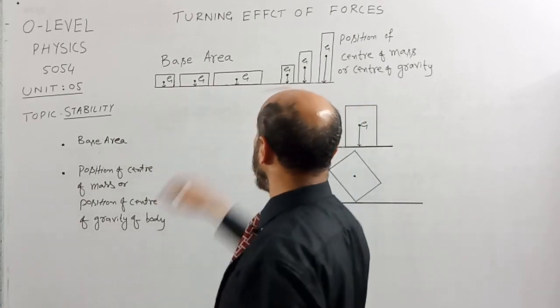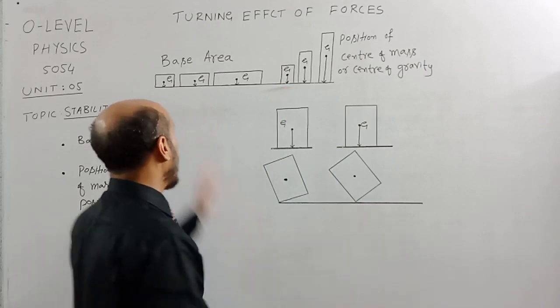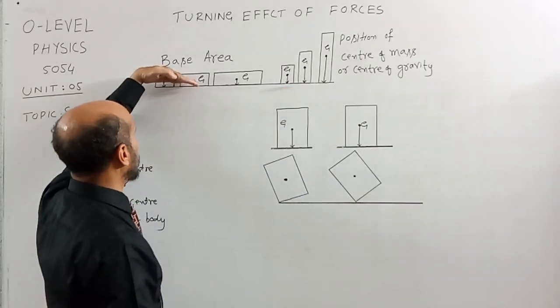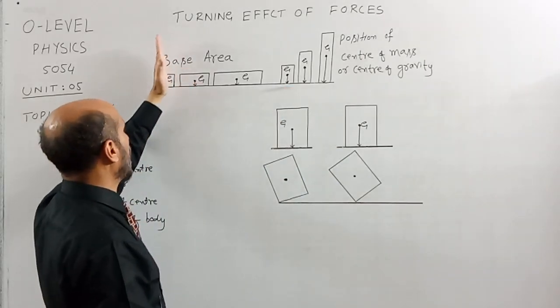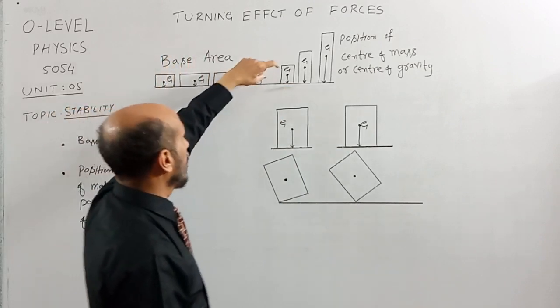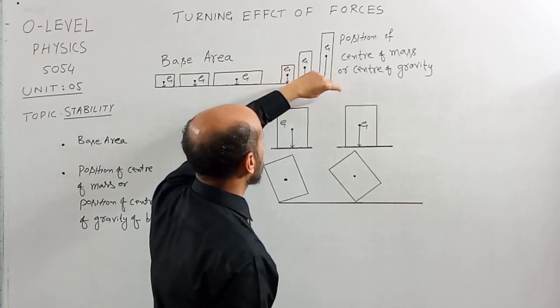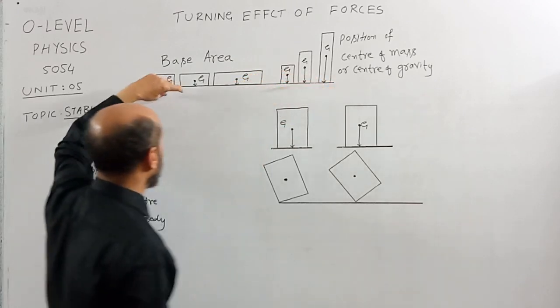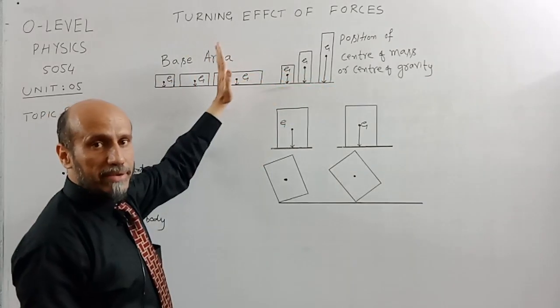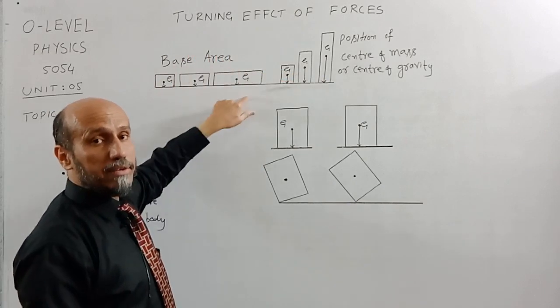In another example, I have placed these boxes in a vertical way. So now we can see that the base area is the same. In the previous example, position of center of gravity was the same, but base area was different.